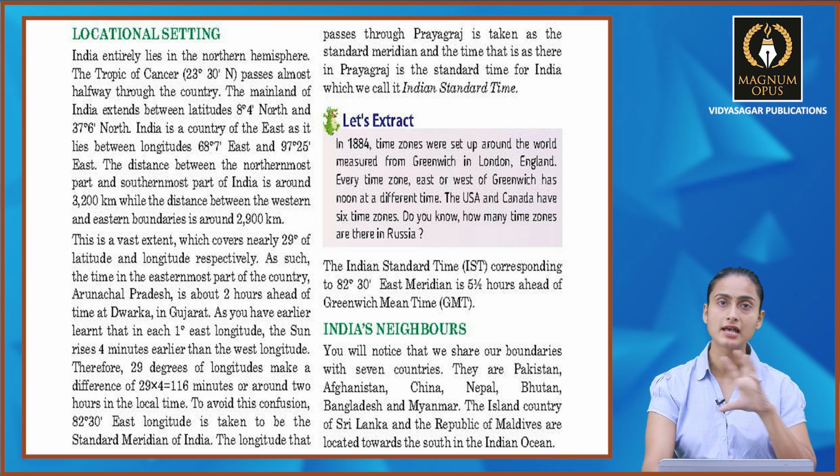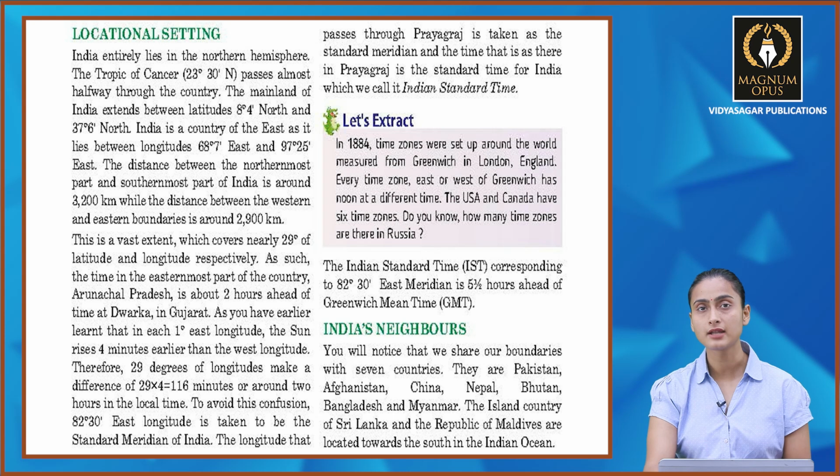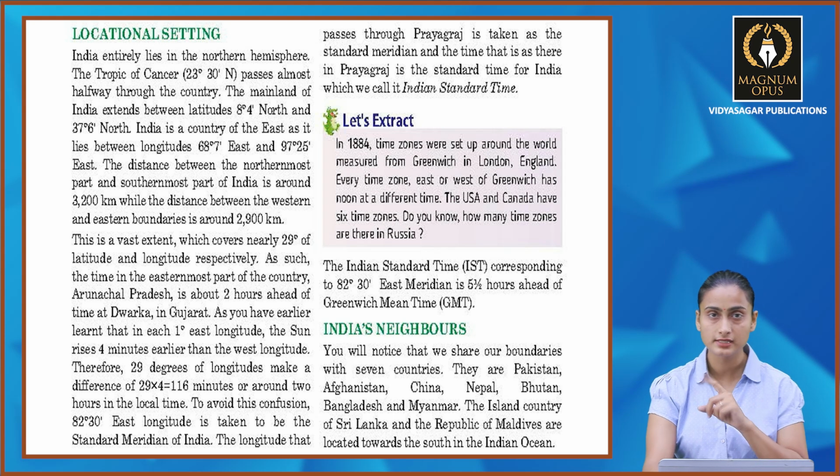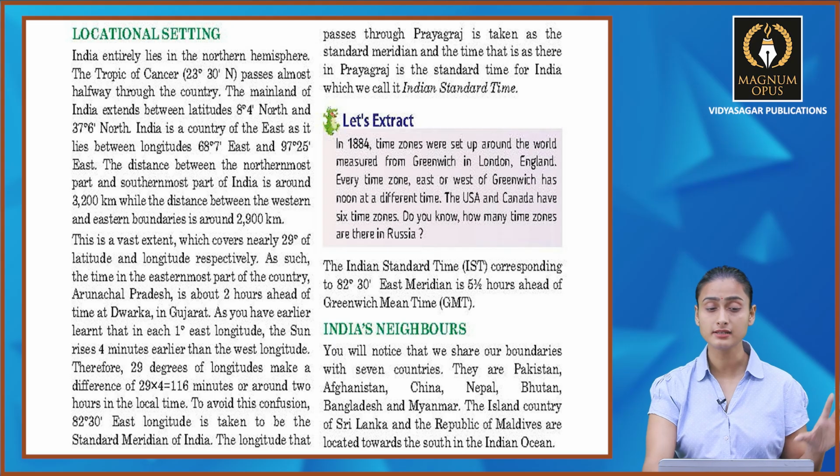So this is the vast expanse of India. From north to south the expanse is longer, around 3200 kilometers, and from west to east it is around 2900 kilometers. Now this is a vast extent which covers nearly 29 degrees of latitude and longitude respectively.